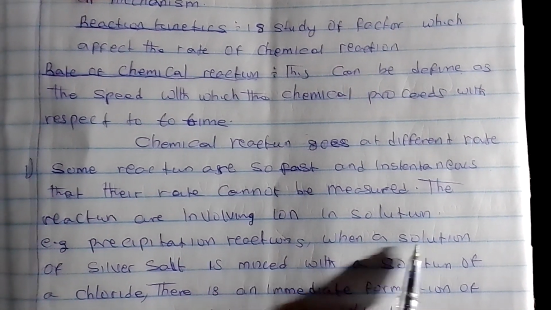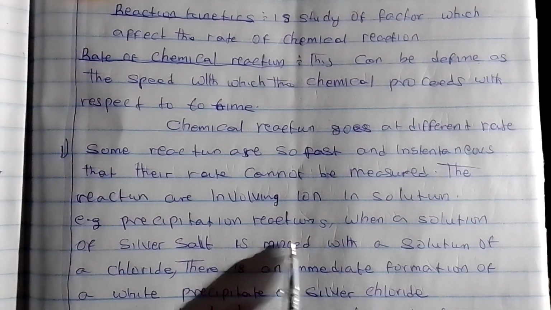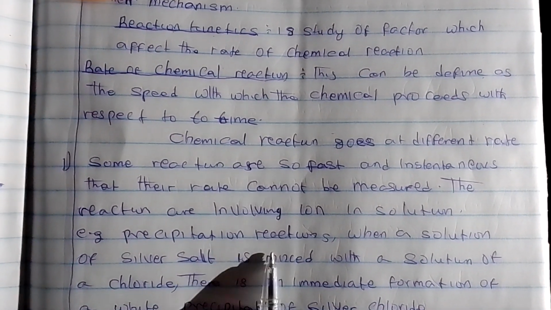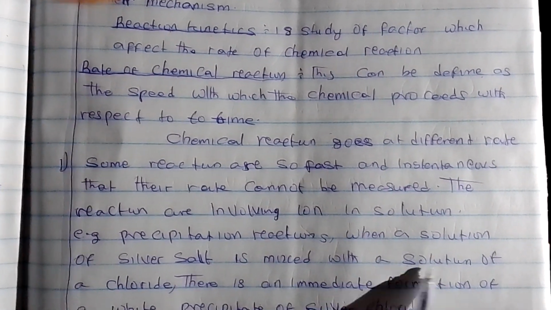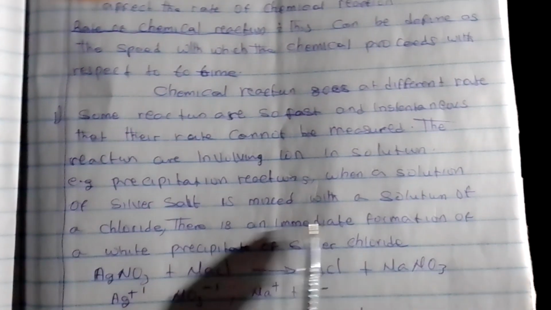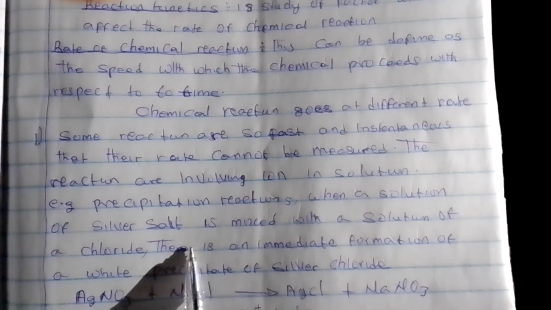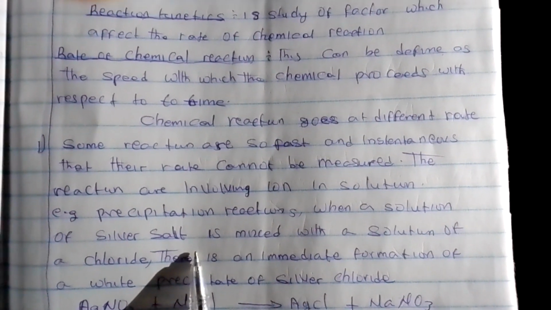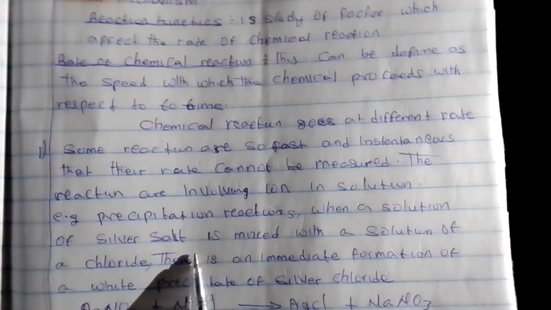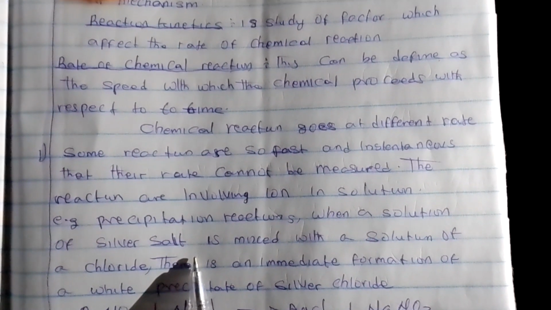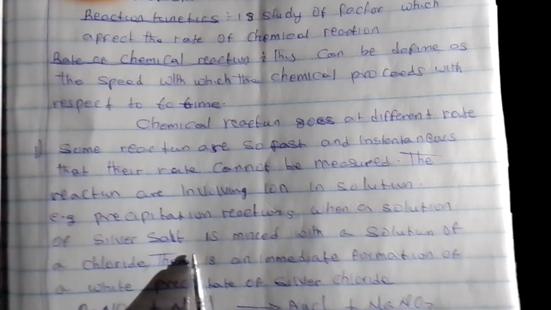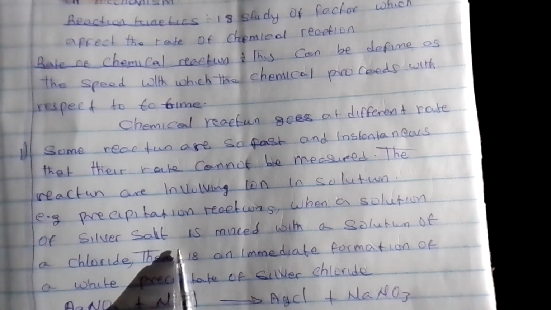When a solution of a silver salt is mixed with a solution of a chloride, whenever you are referring to an insoluble salt that you want to prepare, we use a precipitation reaction.